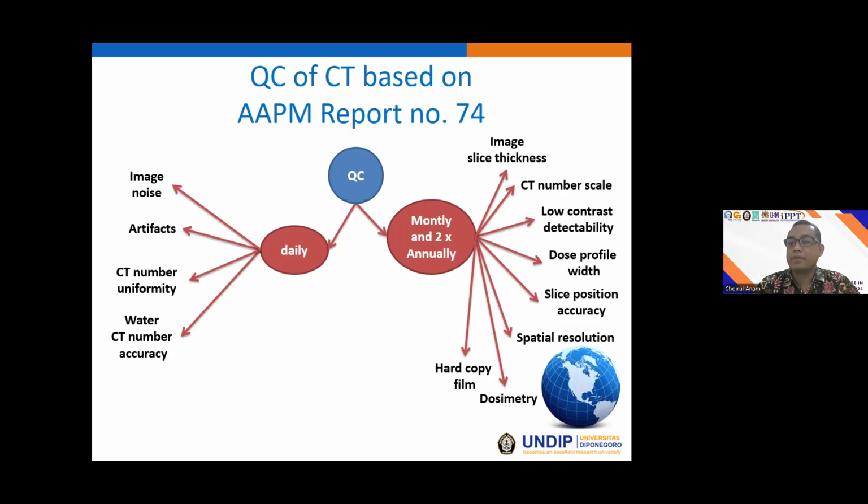Based on the AAPM report, the QC should be done daily, monthly, and biannually. This is based on the AAPM report number 74, and you can download the publication freely.